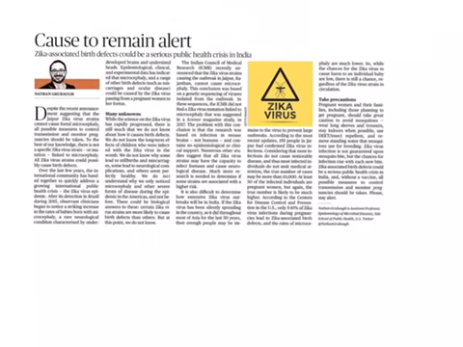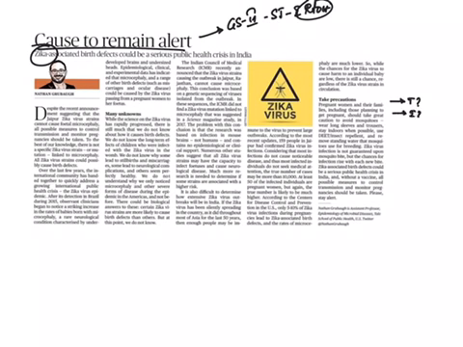The next article is Zika cause to remain alert. This topic comes under GS paper 2 social justice. We have issues related to health. Here we should know about Zika virus, how this virus is transmitted and where it was first identified, or how it got its name, and what are the symptoms of Zika virus, and whether there is any treatment or prevention for this virus. Firstly, Zika virus is transmitted through a mosquito called Aedes aegypti.